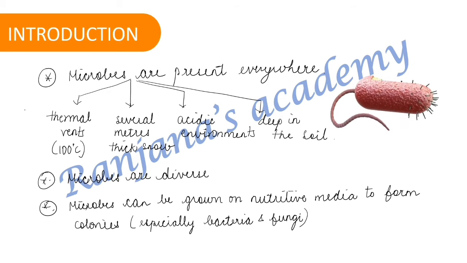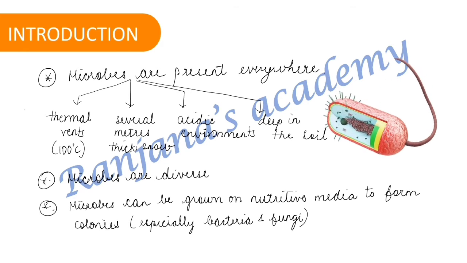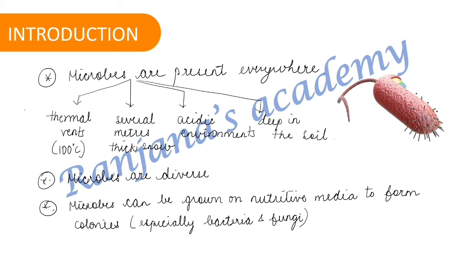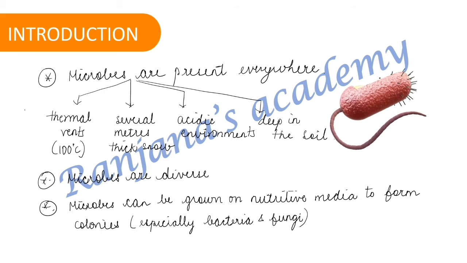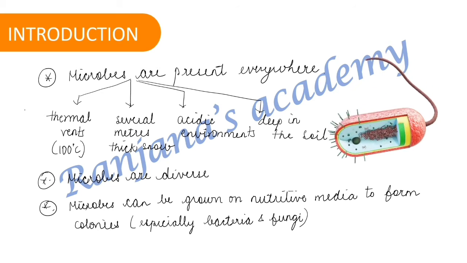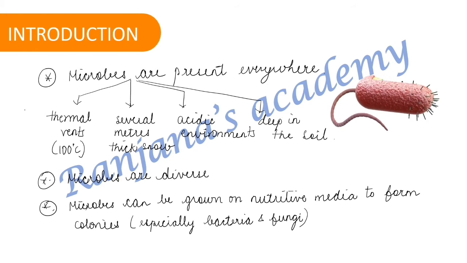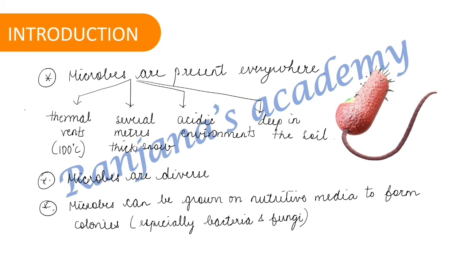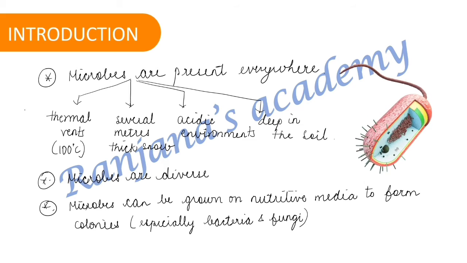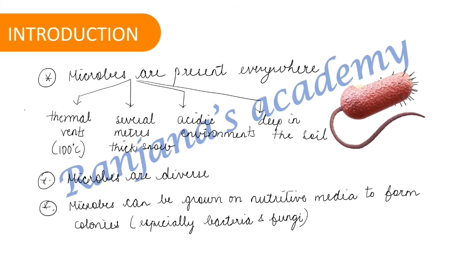Microbes are present everywhere, even at the hot thermal vents at 100 degrees Celsius, several meters thick beneath the snow, acidic environments, and deep inside the soil. Microbes are diverse. I mean to say that they are in the form of prions, viruses, bacteria, fungi, and all others. Microbes can be grown on nutritive medium where we provide the suitable conditions or the temperature required for them to grow, and they form clusters or colonies, which can be especially seen in bacteria and fungi.